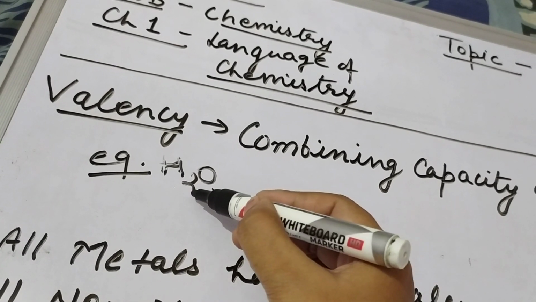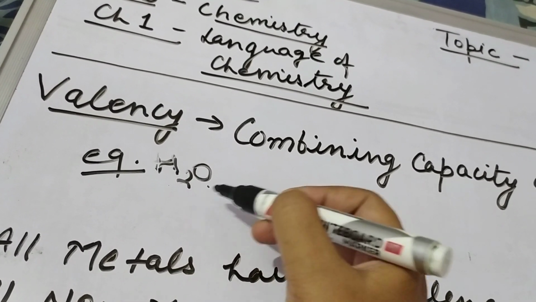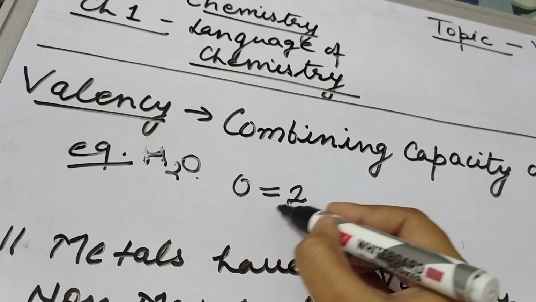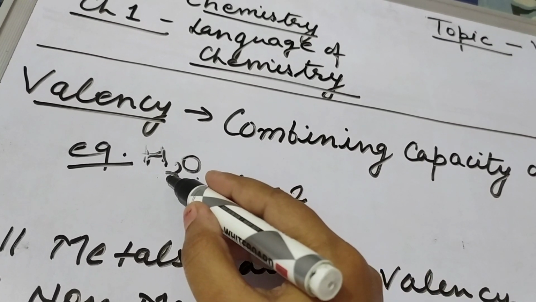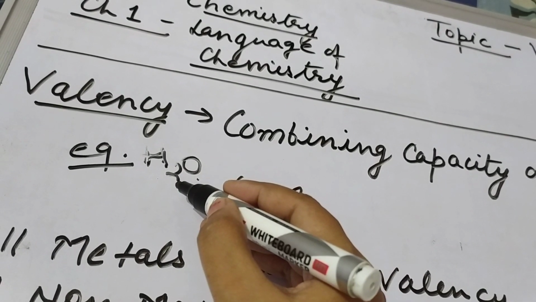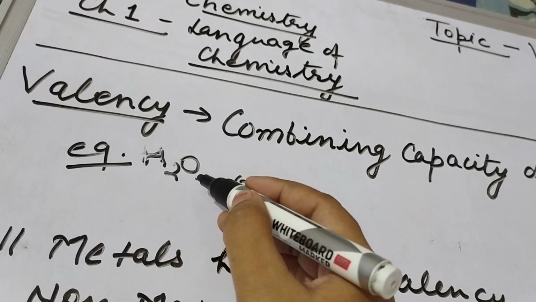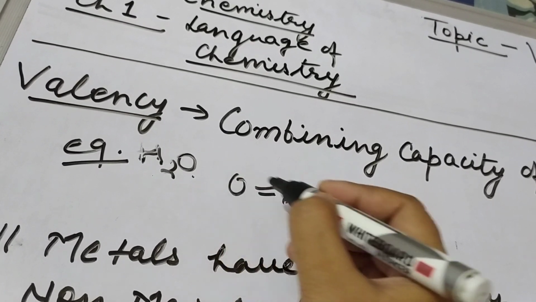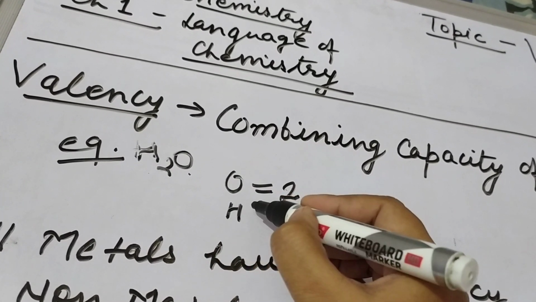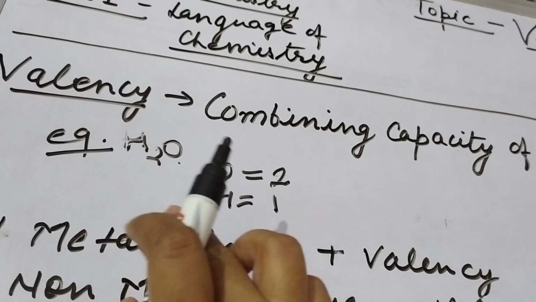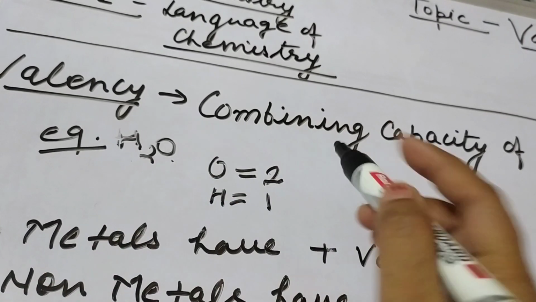Here oxygen is combining with 2 atoms of hydrogen, so it means that the valency of oxygen is 2. And for hydrogen, 2 atoms combine with 1 atom of oxygen, so if we consider 1 atom, its valency is half, and if you solve it you will get valency 1. I will tell you how to find the valency of a particular element in a compound, but here oxygen